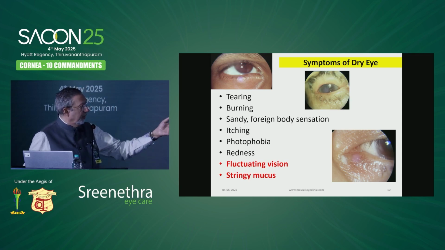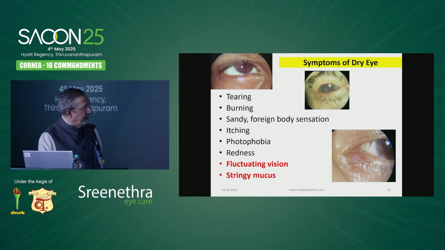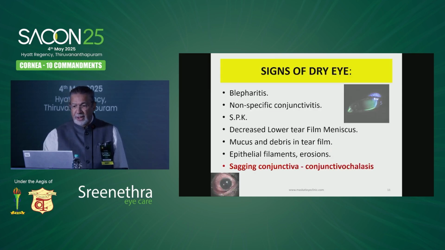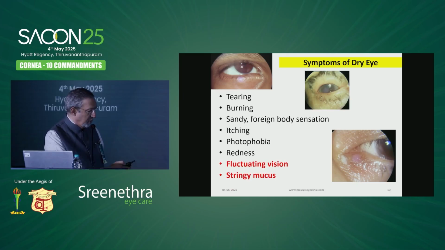So fluctuating vision. And stringy mucus, you see that mucus over there at the edge. So if your waiting room is with patients waiting for 1 hour, he has finished pulling this mucus out. It's like a habit. He pulls it out like people dig their nose. You won't see this. But if you have an empty waiting room where you take the patient in 30 seconds after coming, you'll see this stringy mucus over there, which is a dead giveaway of an aqueous deficient dry eye. In signs, I told you, but these are all the common signs. I won't go into that, sorry.